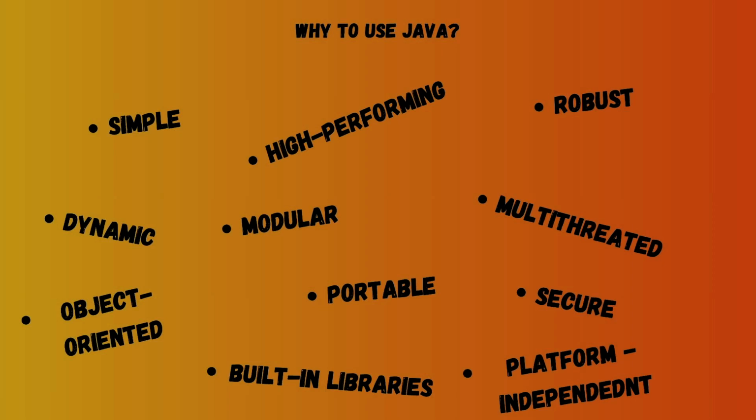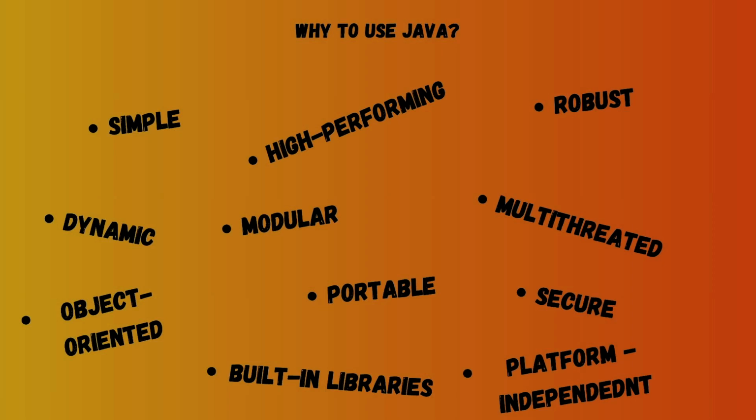Java is multi-threaded, meaning it can perform many operations simultaneously. We will talk about this feature in the long run in upcoming videos. Java is object-oriented. In Java, everything is treated as objects. These objects can be real objects like cars, buildings, or even your laptop, and so on. We will talk about this when discussing the object-oriented parts of Java in upcoming videos. Additionally, Java is portable and platform-independent. These ideas are pretty much the same. We have already mentioned it. Once you write Java applications, you can run them on any platform. Remember this: write once, run anywhere.